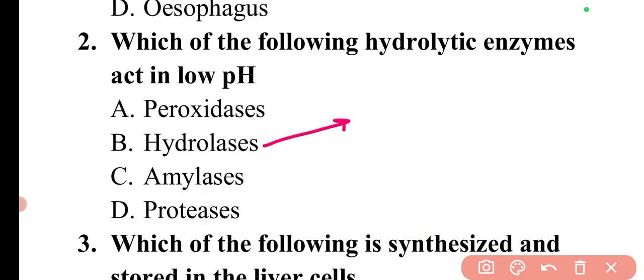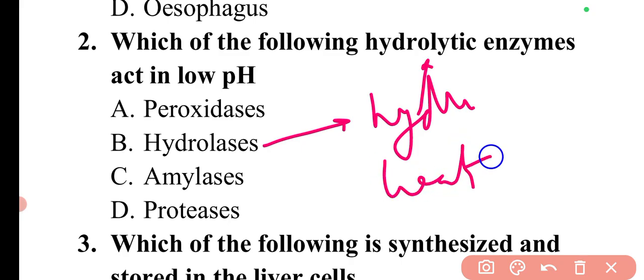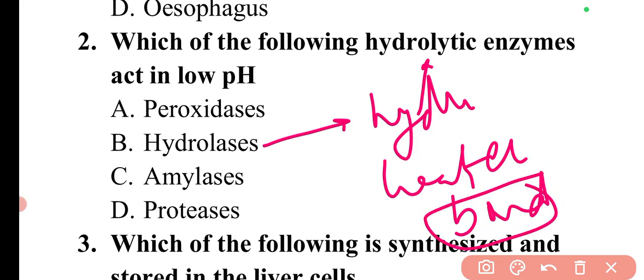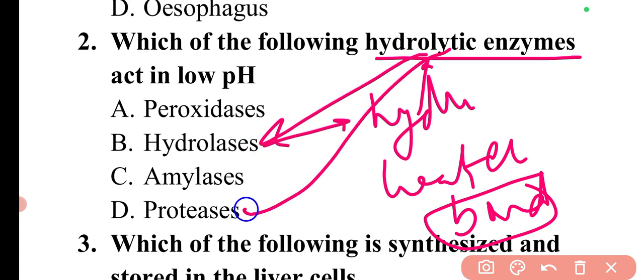Then there are hydrolases. Hydrolases are hydrolytic enzymes which catalyze hydrolysis reactions by including water. They include the water to break down the bond. So hydrolytic enzymes are both hydrolases as well as proteases. But the question is which act at low pH? So that is the proteases.